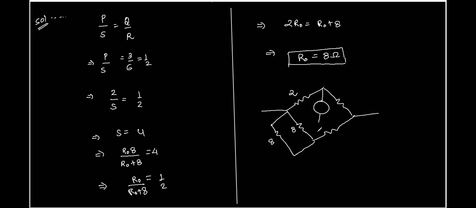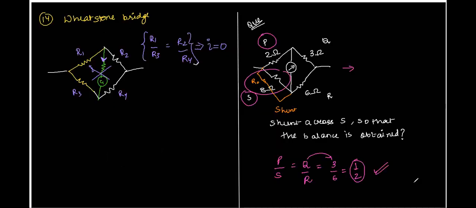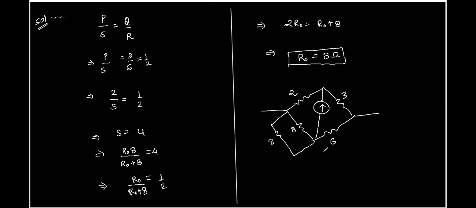That means now there will be no current passing through the center, and therefore it will show a balance condition, right? So this is 3 and here is 6, right? Atul, tell me, is the concept clear? Yes, sir. Sure? Are you sure with that? Yes, sir.